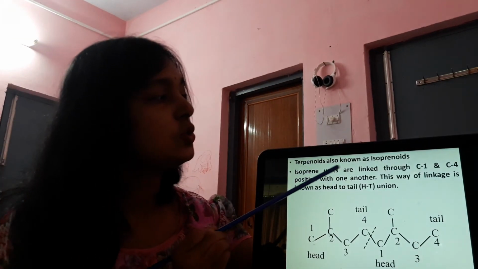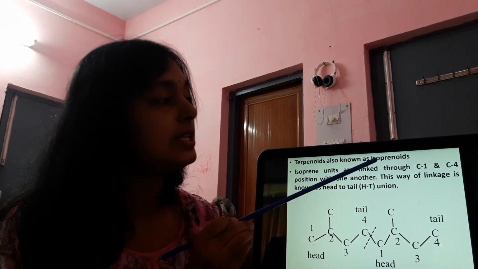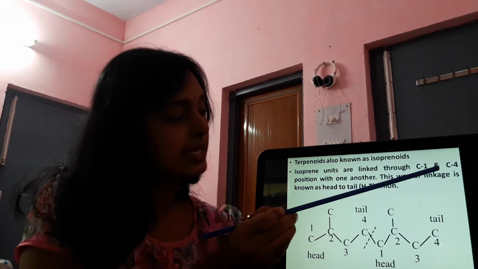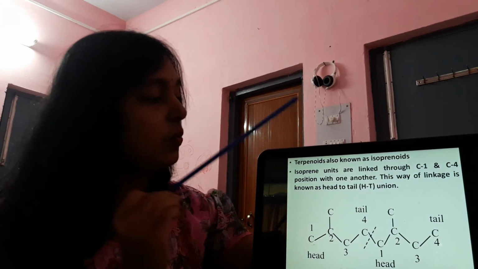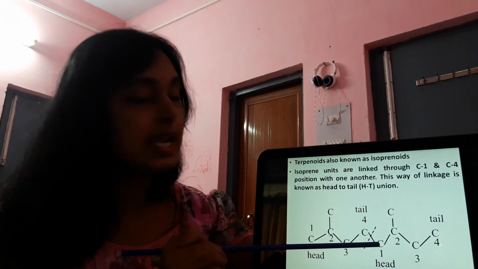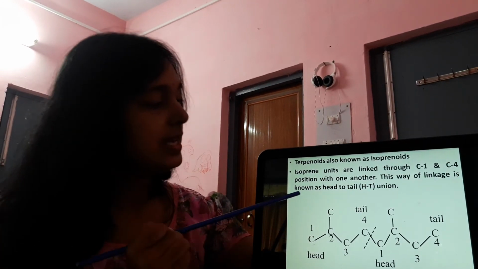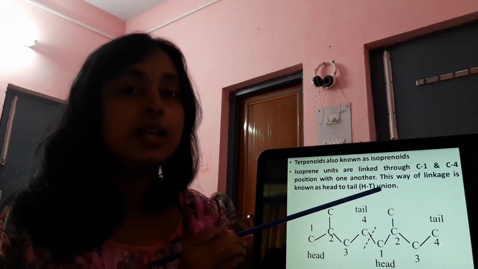So terpenoids are also known as isoprenoids because of the name isoprene. Isoprene units are linked through C1 and C4 positions with one another. With one another means one's tail and another's head. So head to tail linkage will be there, and this way of linkage is known as head to tail union, as I already told you, HT union.